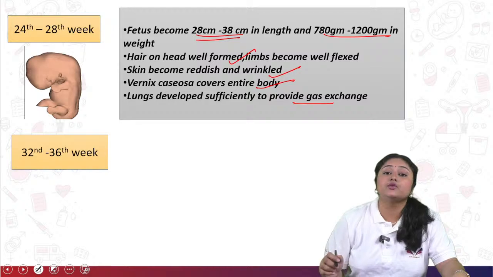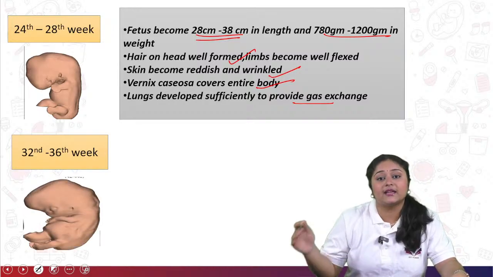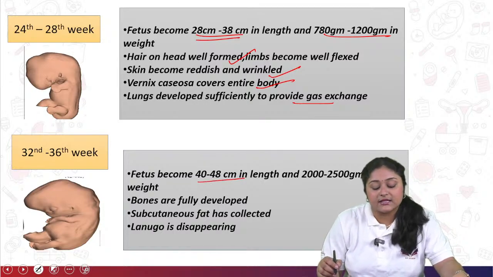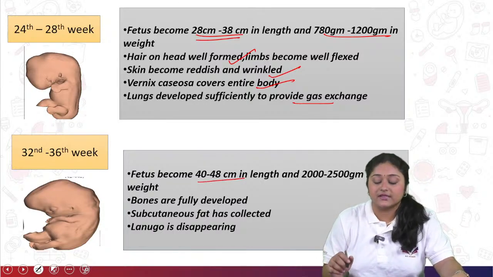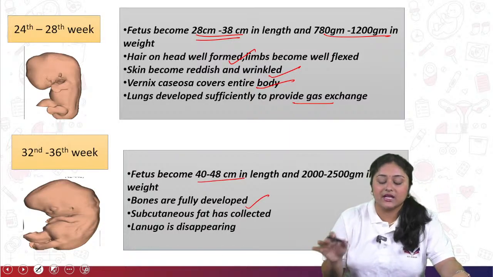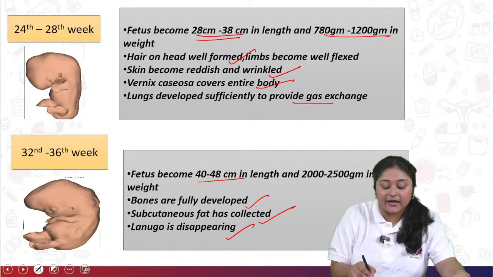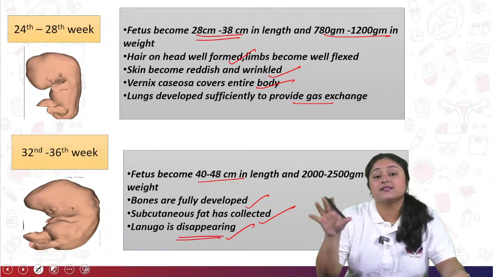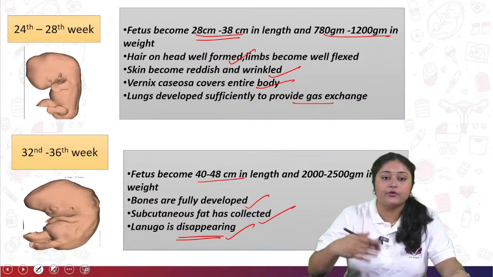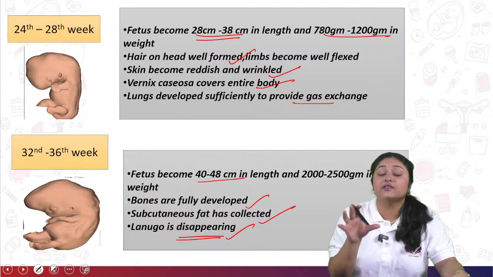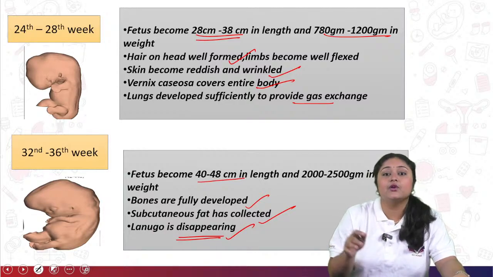Next is the 32 to 36th week, or the near-term phase. At that time the fetus becomes 40 to 48 centimeters in length and 2000 to 2500 grams in weight, bones are completely developed, subcutaneous fat has already collected, and lanugo is disappearing. Lanugo is the hair over the entire body. There is some hair present before 32 weeks, which helps in maintaining the temperature. That is called lanugo, and this lanugo or hair starts to disappear.